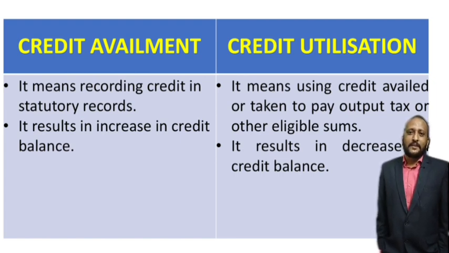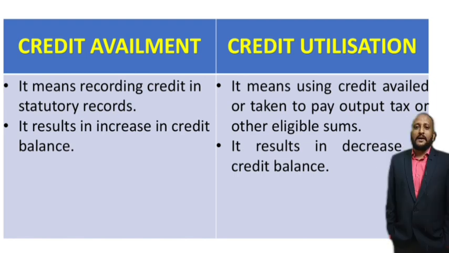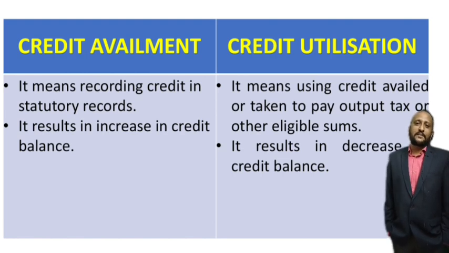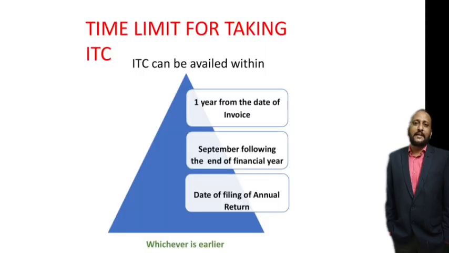Now, what is credit utilization? It means using the credit which is already availed to pay output tax or other eligible sums. When you are actually paying output tax, you can utilize credit. When you are utilizing this credit, it results in a decrease in your credit balance, whereas credit availment increases your credit balance. So this is the basic difference between credit availment and credit utilization, right?